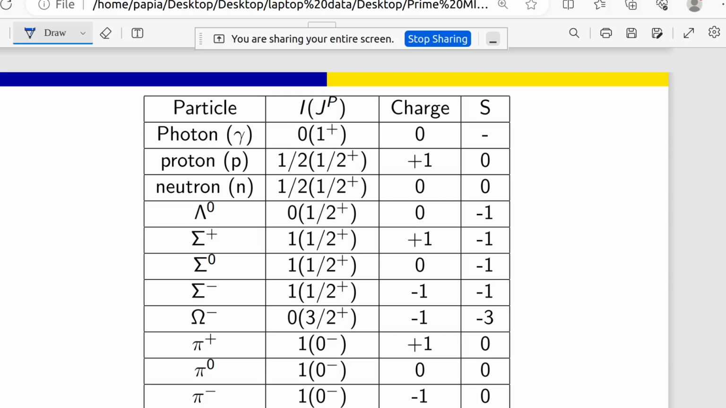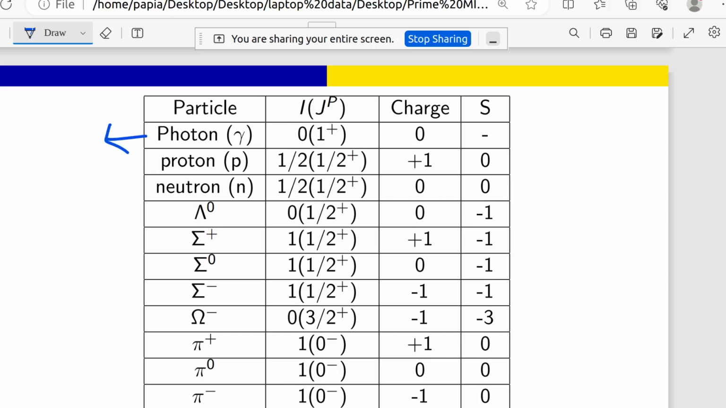Then in the second column I have mentioned I and JP. I is what? I is spin. And JP is what? J is the total angular momentum, P is parity. And I have mentioned charge also, and I have mentioned strangeness quantum number. S is strangeness quantum number. Okay. So you can see here photon.